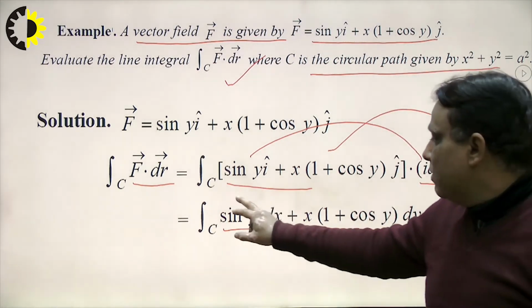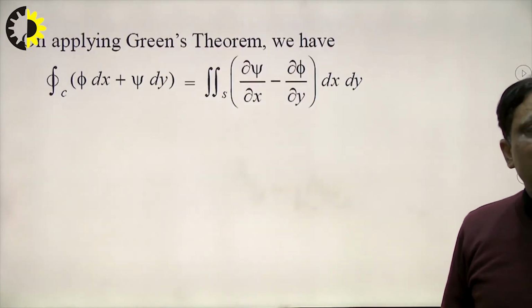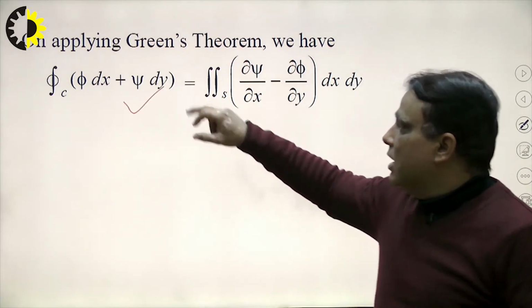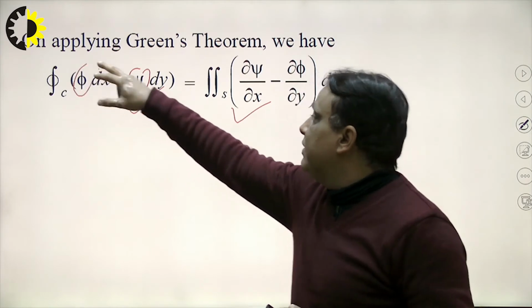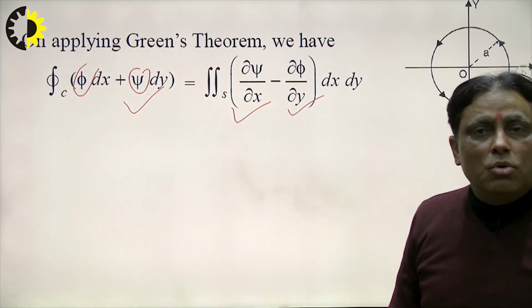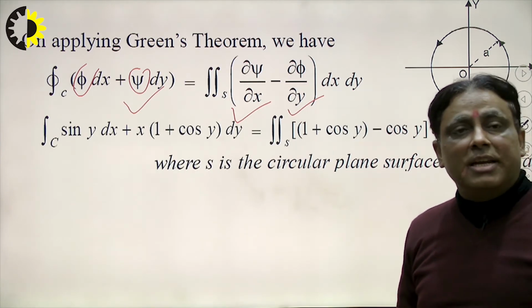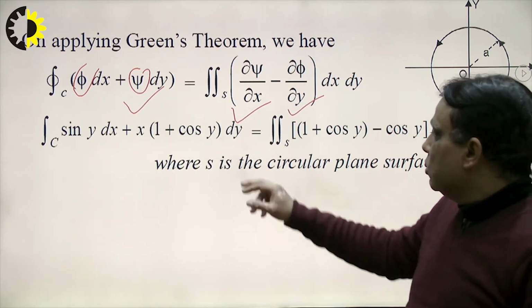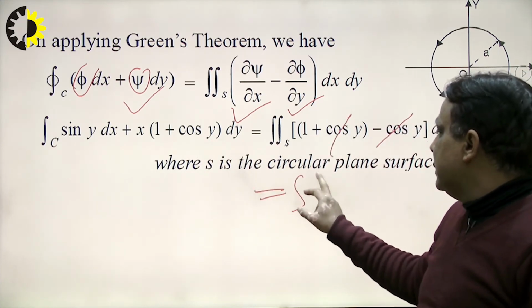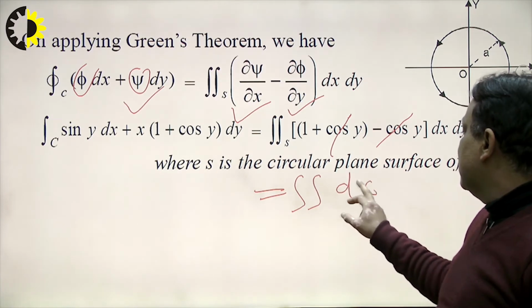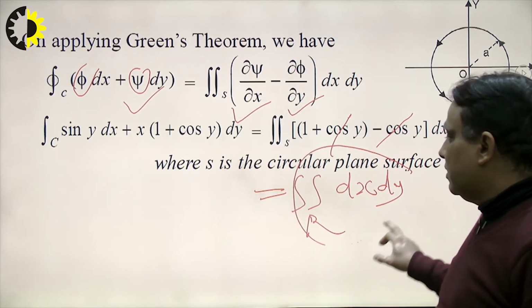So this is phi, this is psi, right, and we solve it by using the Green theorem. This is the statement of the Green theorem. Psi is differentiated with respect to x and phi is differentiated with respect to y. We see that very carefully. Suppose I differentiate it here as per the Green theorem, what will be the conclusion here? So cos y is cancelled out by cos y, and the result will be the double integral of dx dy, and that represents the area of R, right?